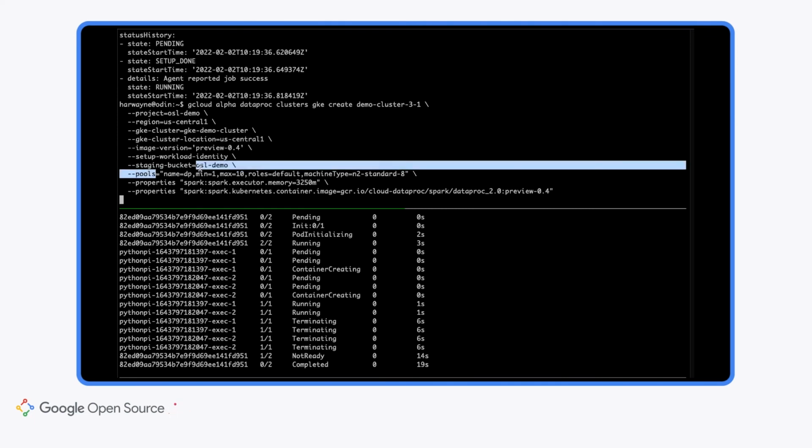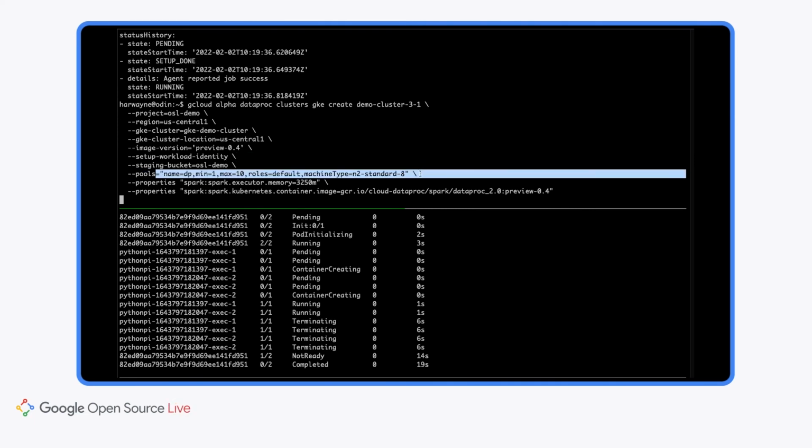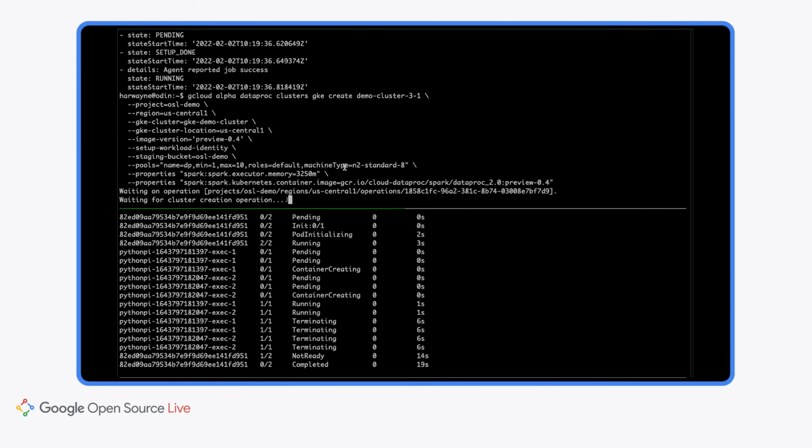You can see that the nodes I have it running on are identically set up as before. It's still N2 standard 8s, and there's still 1 to 10 of them for all of our roles. We won't see any manipulations of pods down below because this is happening in a different namespace now. Every Dataproc on GKE cluster exists completely independently in its own namespace.